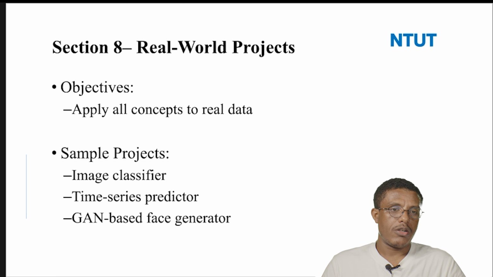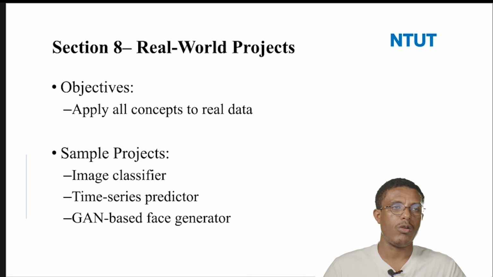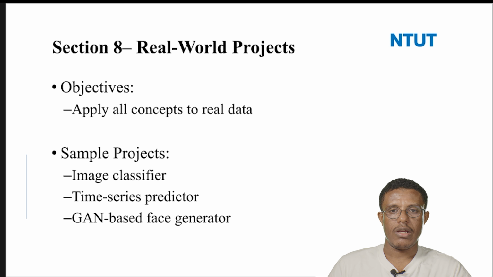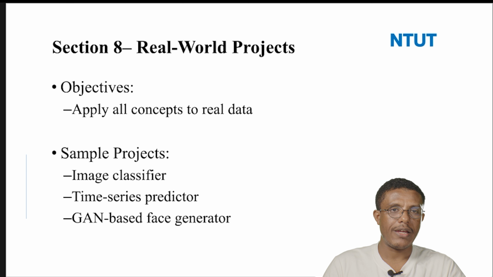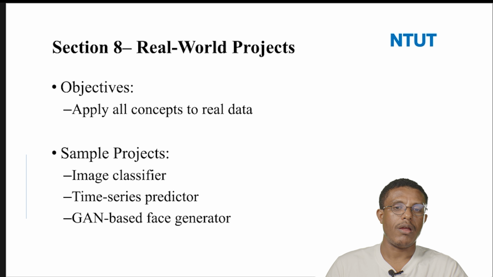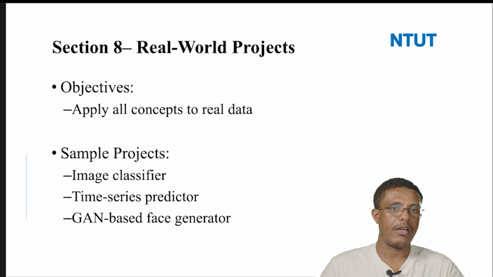In section 8, the concept is broad, but for now we will look at real-world projects. We will see how we can implement these models in real-world applications. The objective is to apply all the concepts to real data. If you have understood different neural networks, deep architectures, CNN, RNN, and generative models, we will put that together and see how to apply these concepts to real data, that is, in your research.